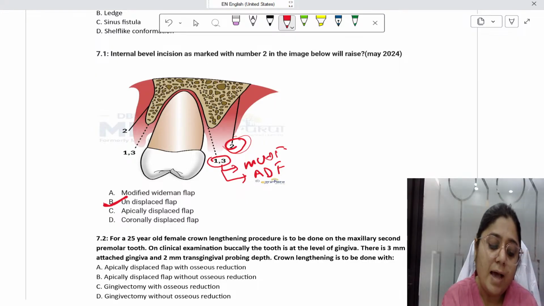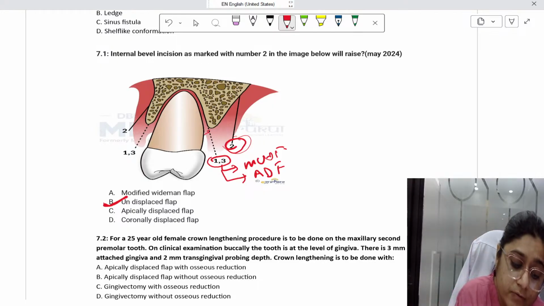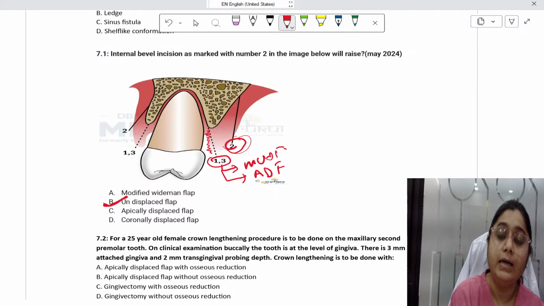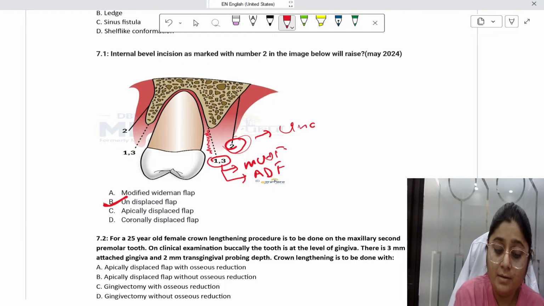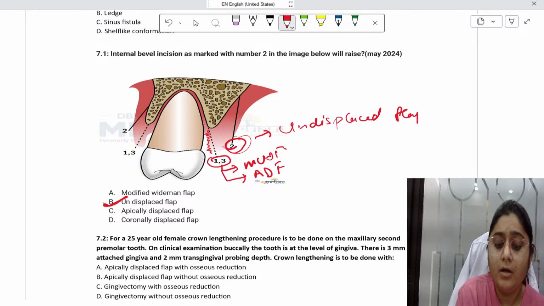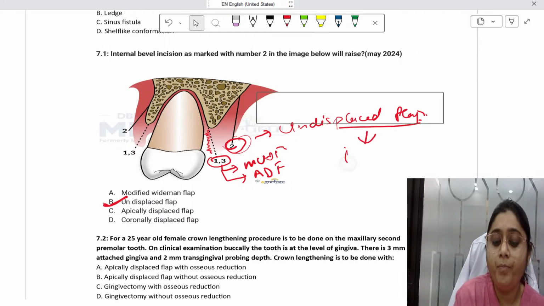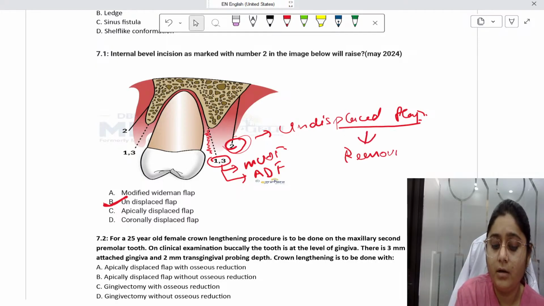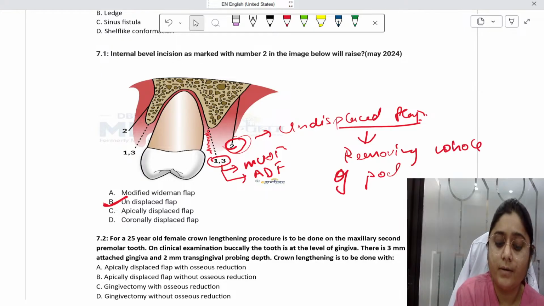In modified treatment flap and apically displaced flap, what we are doing is we are not removing the whole of the infected pocket. What we are removing is just the pocket lining, which is here. But in undisplaced flap, we are removing the whole of the pocket.